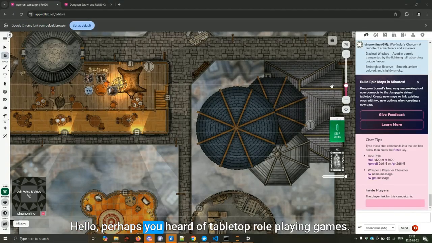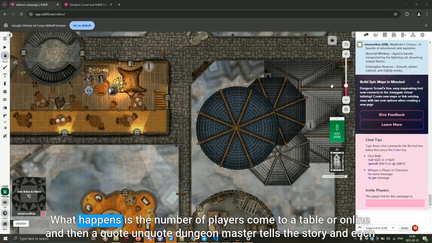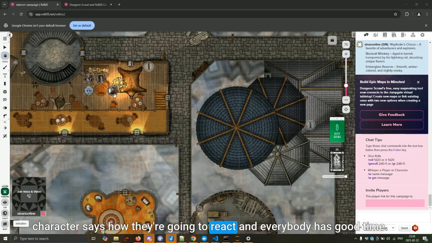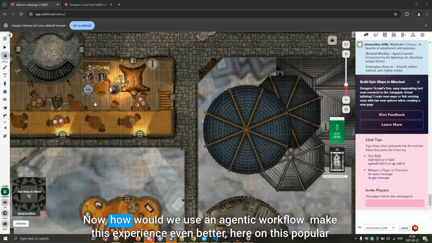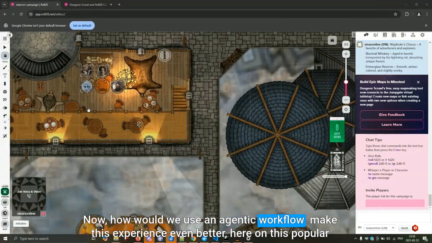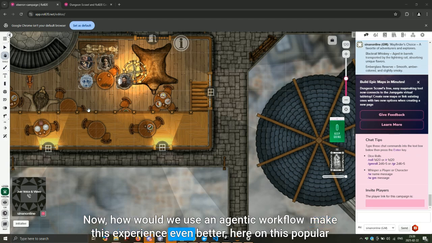Hello, perhaps you've heard of tabletop role-playing games. The idea is to do shared storytelling. A number of players come to a table or online, and then a quote-unquote dungeon master tells the story, and each character says how they're going to react, and everybody has a good time. Now, how would we use an agentic workflow to make this experience even better?